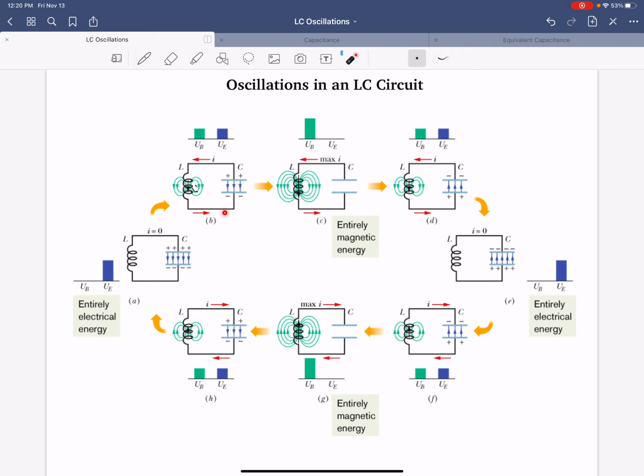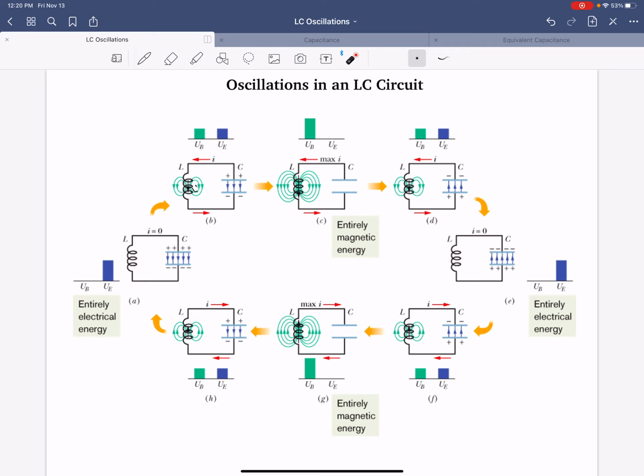And the current continues around now to this side of the capacitor. So eventually over here in picture C, there is a point where the current through the inductor is maximized. Thus the induced magnetic field is maximized, denoted by those green loops. And the capacitor that once started out completely full has now lost all charge.